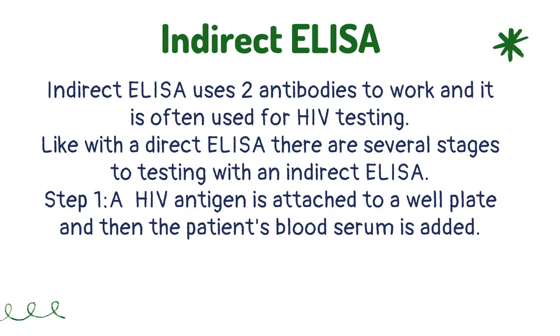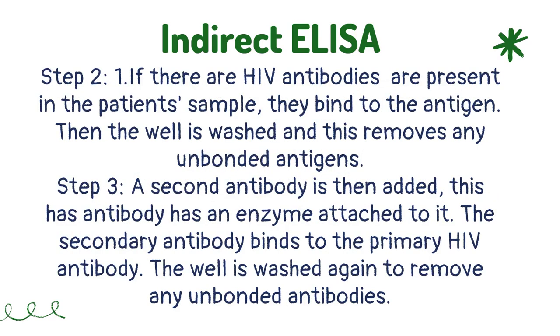Step 1. An HIV antigen is attached to a well plate and then the patient's blood serum is added. Step 2. If HIV antibodies are present in the patient's sample, they bind to the antigen. Then the well is washed and this removes any unbound antigens. Step 3. A second antibody is then added. This antibody has an enzyme attached to it. The secondary antibody binds to the primary HIV antibody. The well is washed again to remove any unbound antibodies.